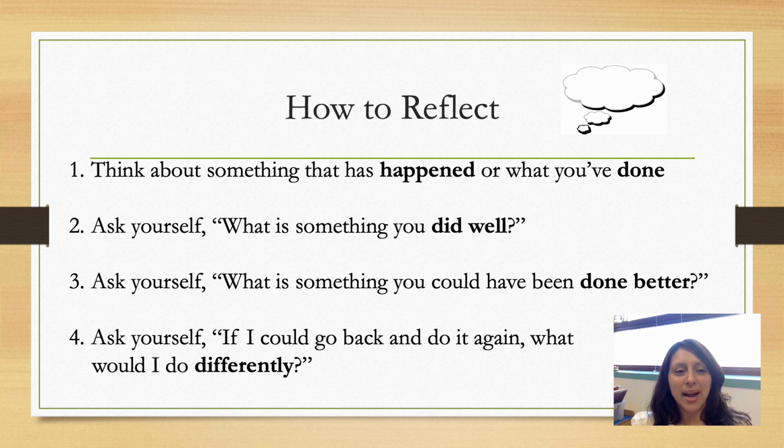Next, you ask yourself, what is something that you could have done better? And last, you can ask yourself, if you could go back and do it again, what would you do differently? Those are all ways to reflect about something that has happened or something that you have done.